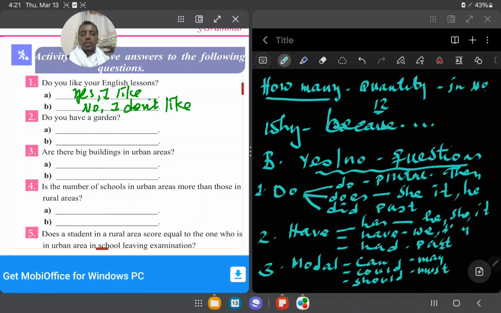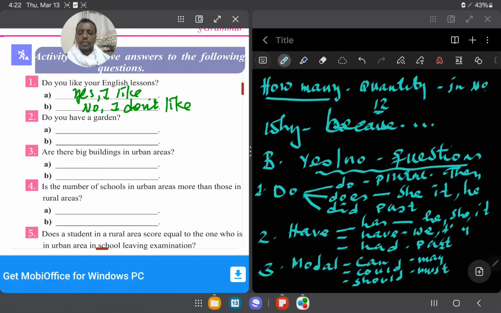When you make this question and answer, you can take the auxiliary at the beginning, yes. So the right answer for this one is yes, it is. What do we take now? We use the first word. Yes, it is. Is the number of schools in urban areas more than that in rural areas? Yes, it is, or no, it isn't. You can say that. So question number 5.